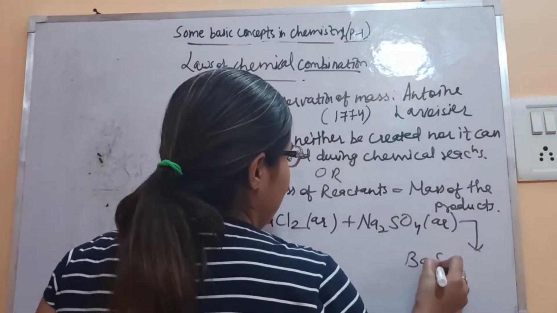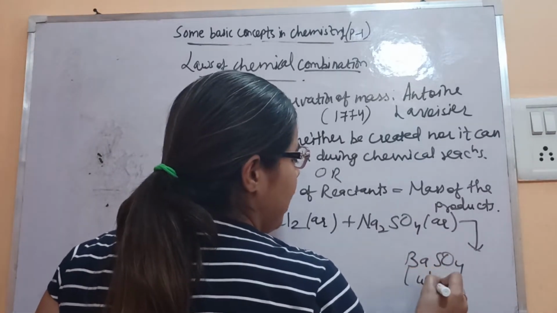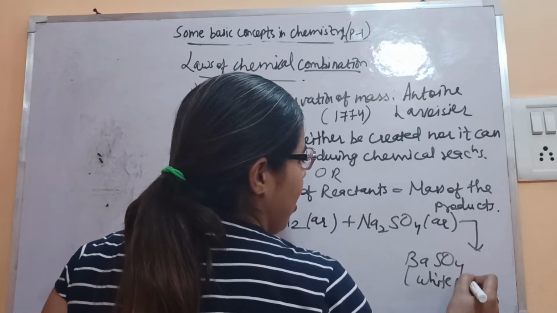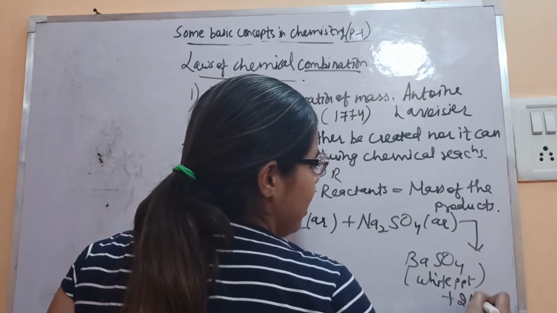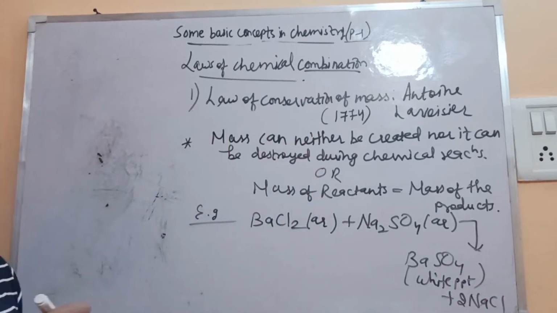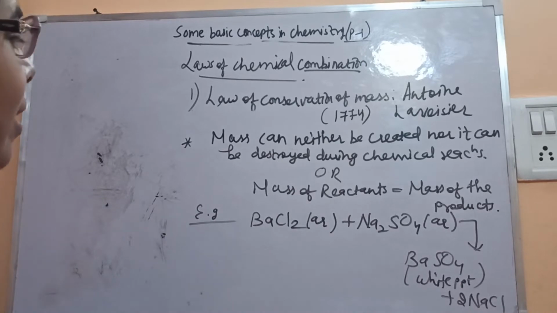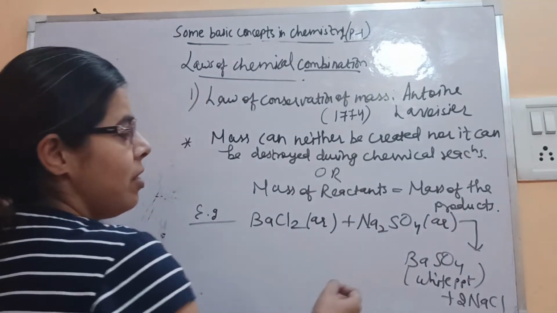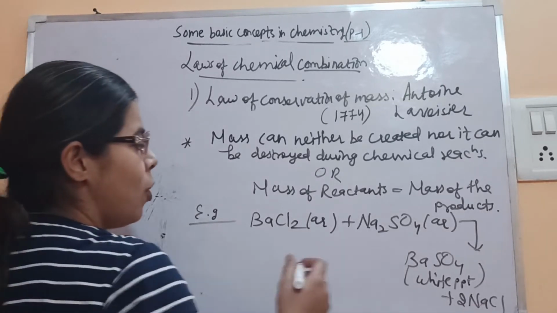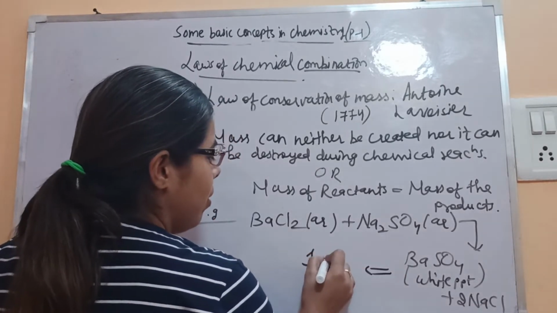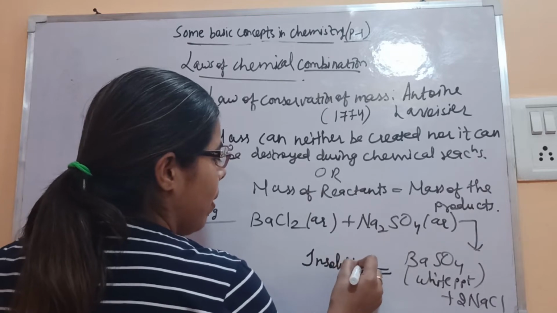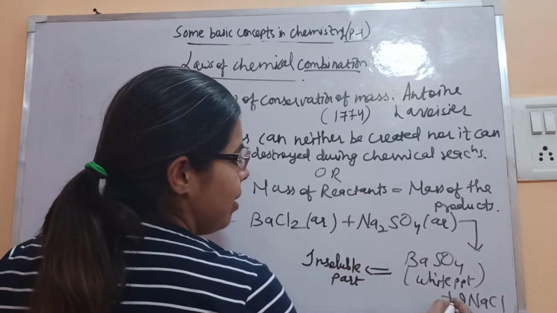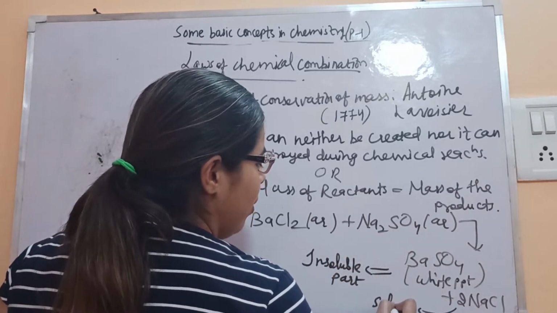Barium sulfate, that is a white precipitate, plus 2 NaCl, 2 molecules of NaCl. Barium sulfate is insoluble in water. That's why it's a white precipitate. A precipitate is the insoluble substance. And NaCl as a salt is soluble in water.